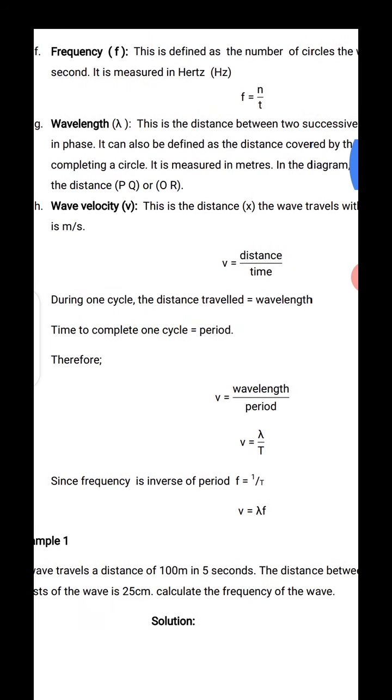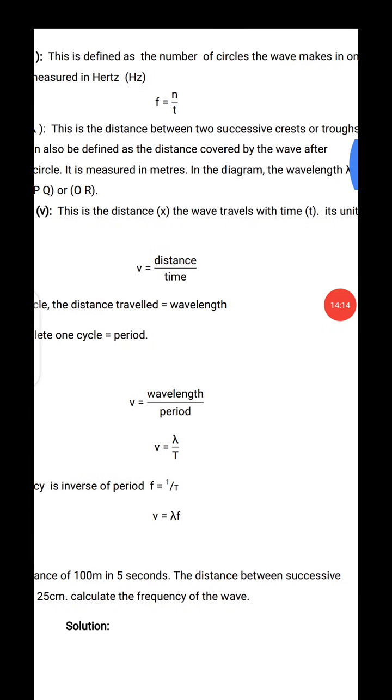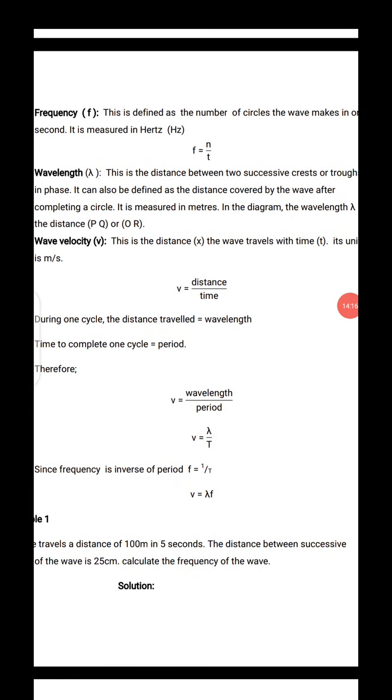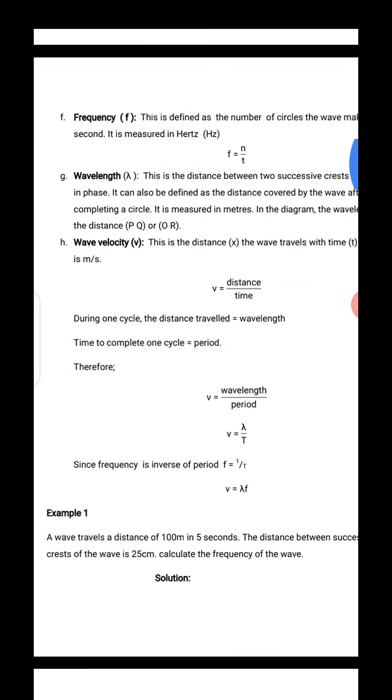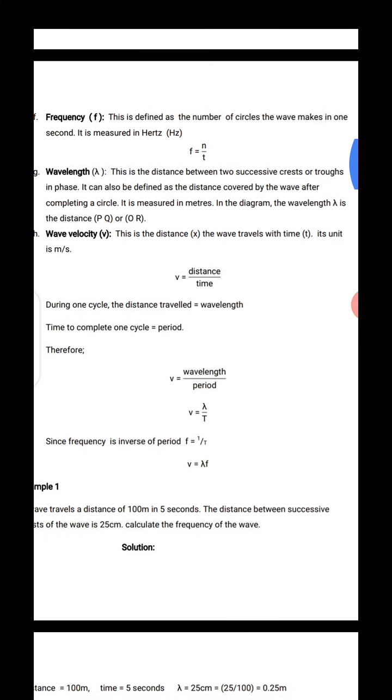Wavelength, I think I've talked about this before, is the distance between two successive crests, you can see, or two successive troughs in phase. It can be defined as the distance covered by the wave after completing a cycle. It is measured in meters. I told you it's a length. So it is measured in meters.